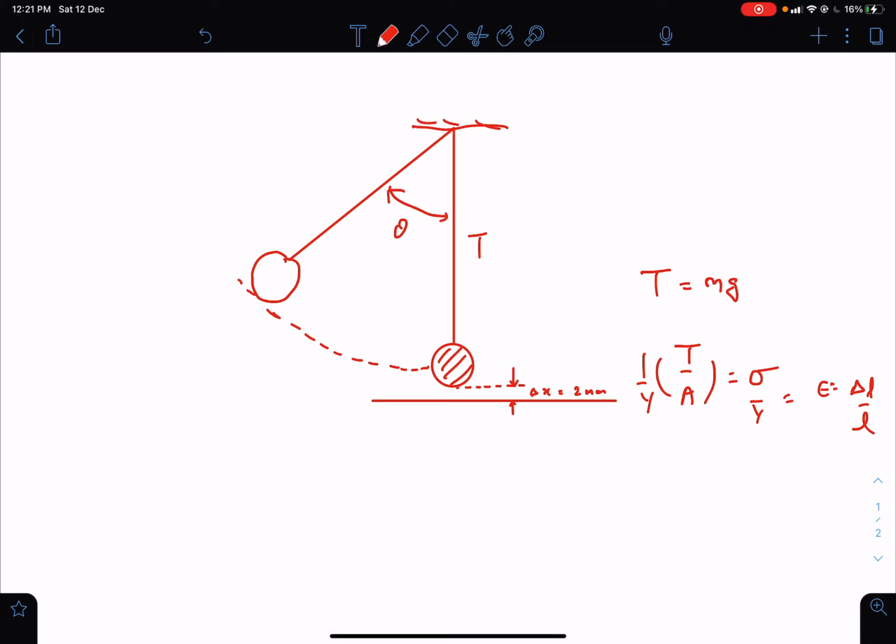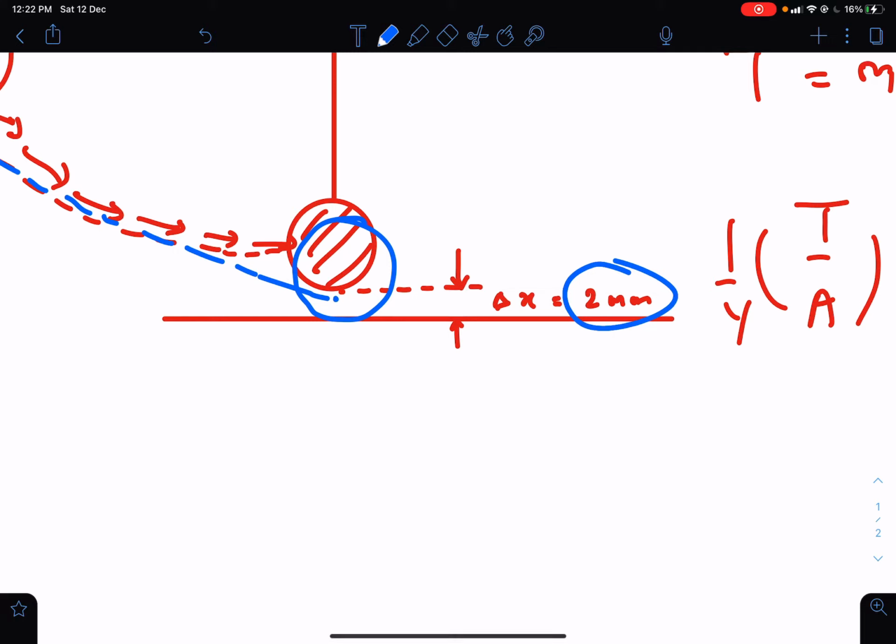Now what will happen is, as this sphere keeps swinging in this way, coming back to its lowest point, the length of this string, which was previously L0, will increase by the time the sphere has swung back to its lowest point. So it may so happen that the sphere may actually rub off the ground. And when will the sphere be rubbing off the ground? When, because of its swinging motion, the length has increased by this clearance value of 2 millimeter.